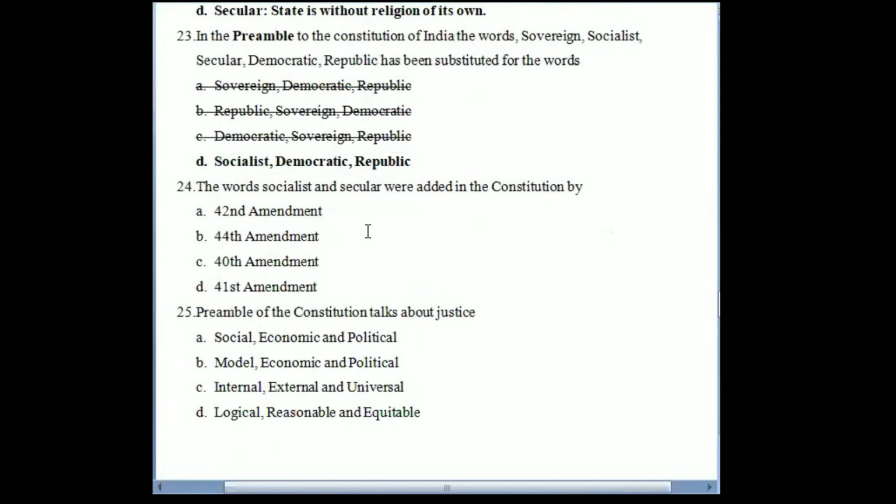Now, the words socialist and secular were added by which Amendment Act? It is the 42nd Amendment Act. We discussed it many times, right? This is the 42nd Amendment Act and the only amendment made to the preamble to the Indian Constitution, and it inserted socialist and secular.